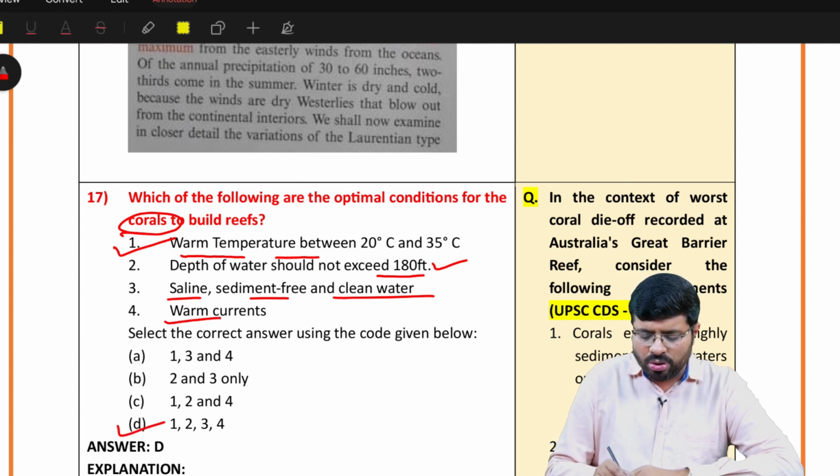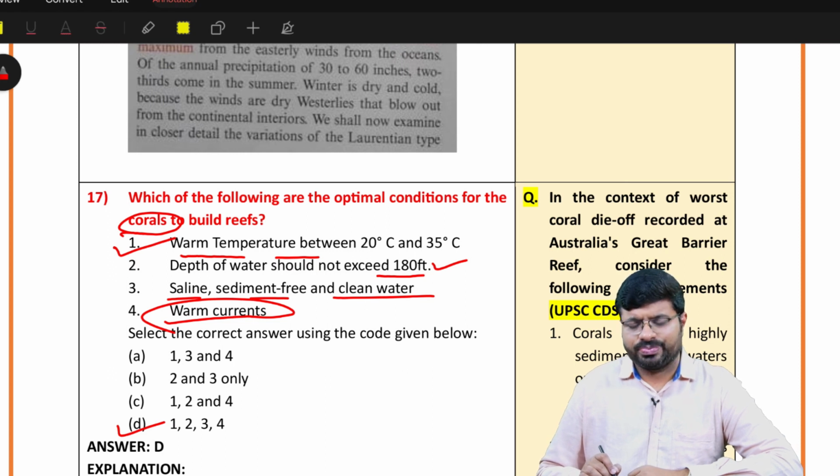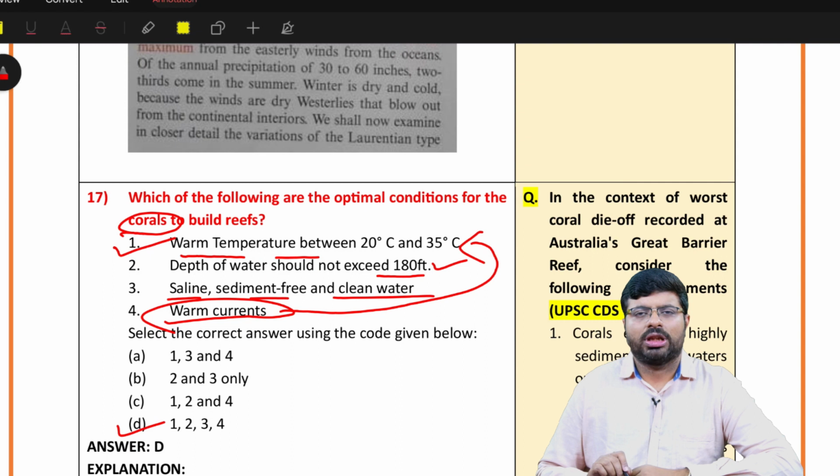Yeah, some of you don't know the influence of warm currents. Whenever there are warm currents, what happens is there is no proper mix. When there is warm currents, there is warm temperature. That's why warm currents are also suitable. Wherever you will find cold currents, you will not find much amount of coral reefs.